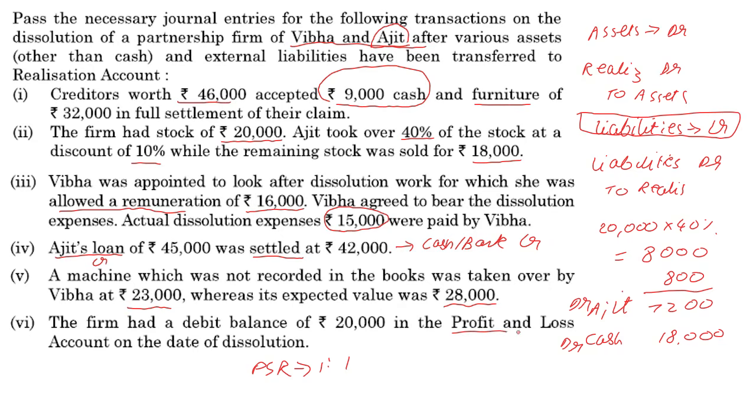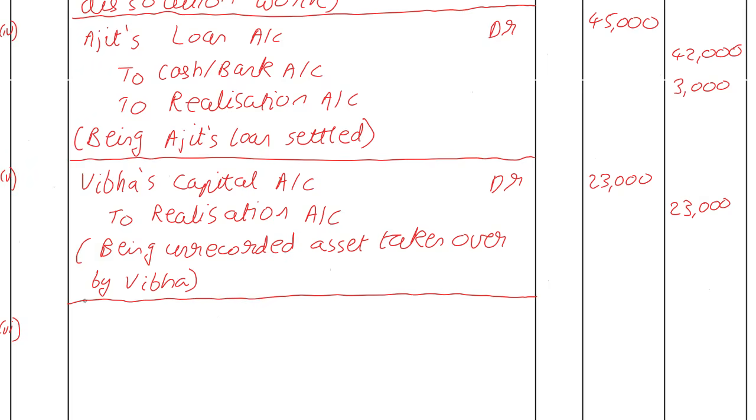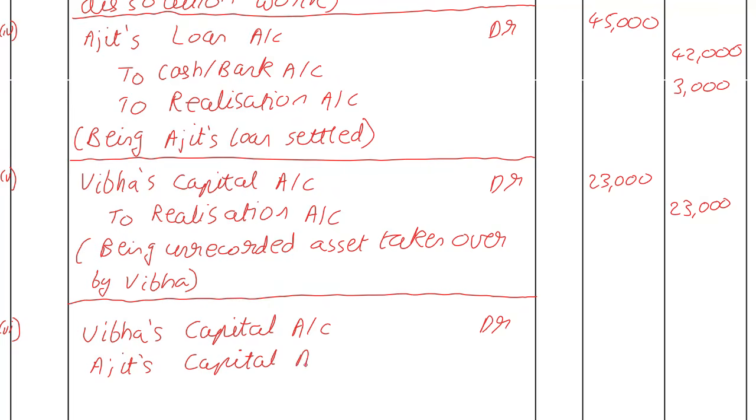If you have a debit balance in the profit and loss account, we want to make it zero. We will have to credit. Okay, so we are going to end up crediting the profit and loss account and debiting the partners in their assumed ratio of 1:1. So 10,000, 10,000. All right, so we have got two partners, Vibha and Ajit. So it will be Vibha's capital account debit, Ajit's capital account debit, 10,000, 10,000.